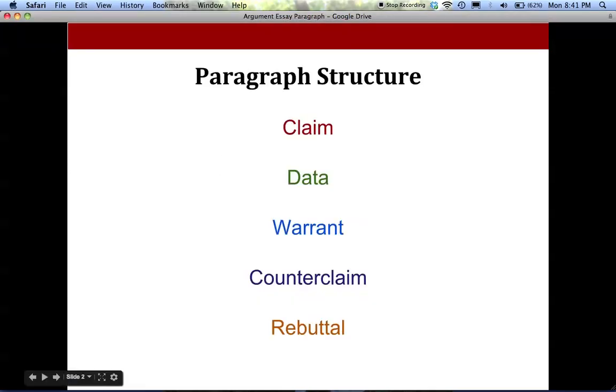So what I want to do is go through the format of a paragraph. This is the paragraph structure that I want you to follow, whether you're writing a single paragraph or a multi-paragraph essay. Each of your paragraphs should begin with a claim. You should follow that claim with data. That data should be followed by a warrant. Then you should present a counterclaim and end with a rebuttal. I'm going to go through each of these so you know what these are supposed to do in your essay.